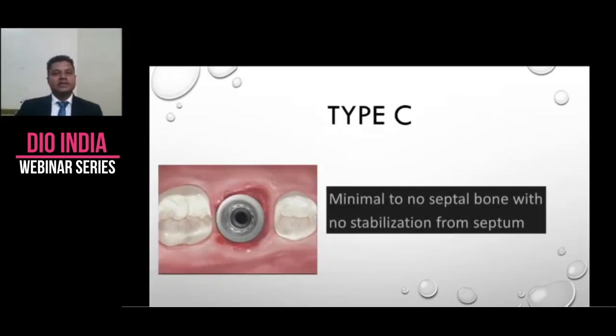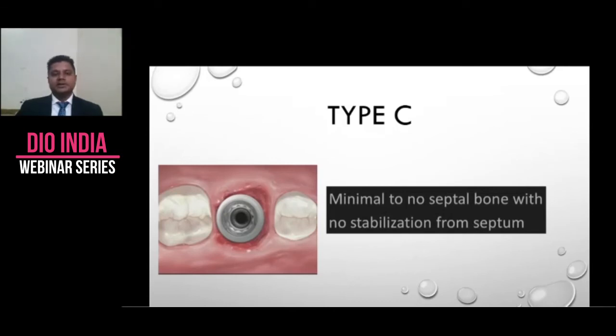Type C is where we have a very small amount of septal bone or almost no septal bone, so stabilization from the septum is not possible. In type C cases, I like to use these Korean wide body implants. Dio has one, and I think other Korean companies also have them. They even have an 8 mm wide implant, though I have never used 8 mm, I have only gone to 7.5.